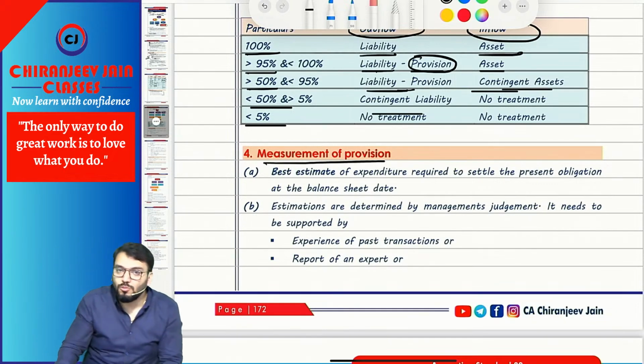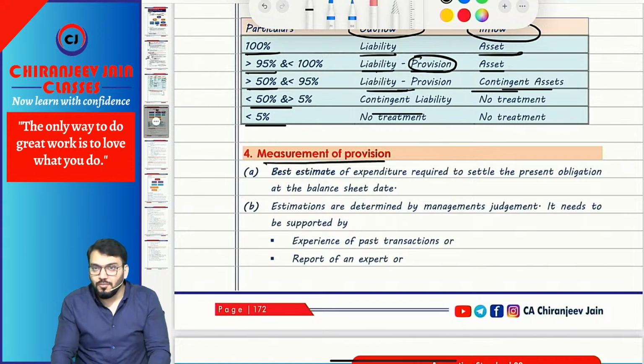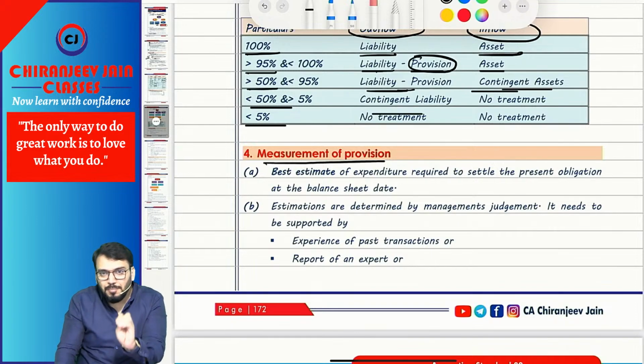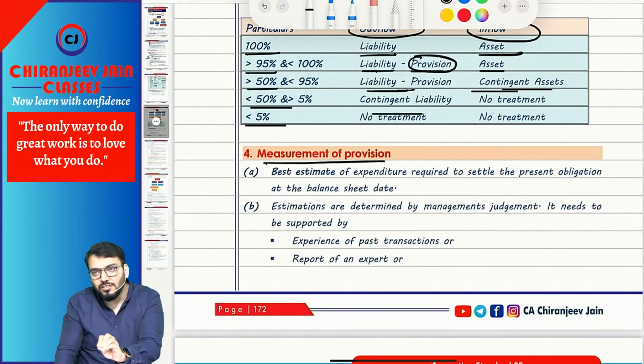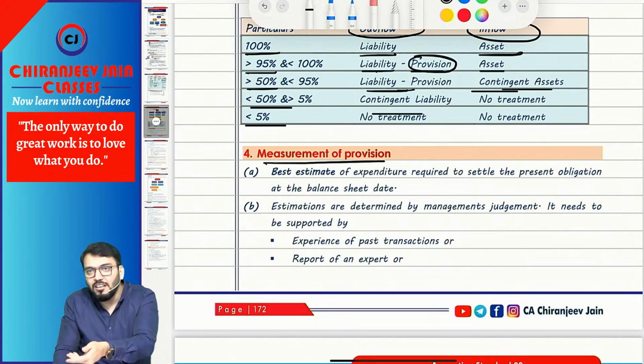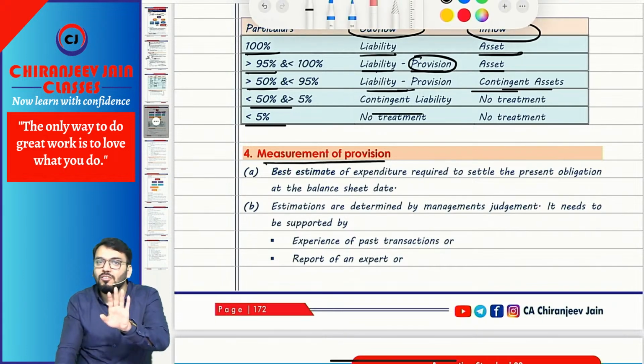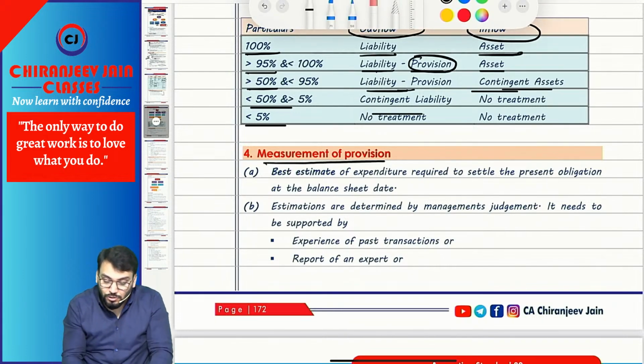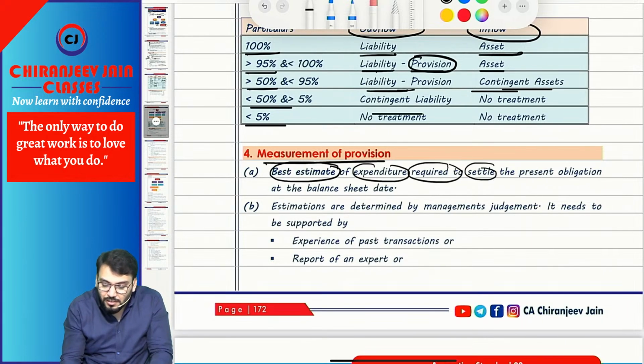Now let us come to the measurement of provision from the examination point of view. Whenever they ask a question of measurement, measurement will be done based on best estimate. As per the best estimate of future expenditure, which is required to be settled as on what? Reporting date. So it is nothing but the best estimate of the expenditure required to settle the present obligation at balance sheet date.